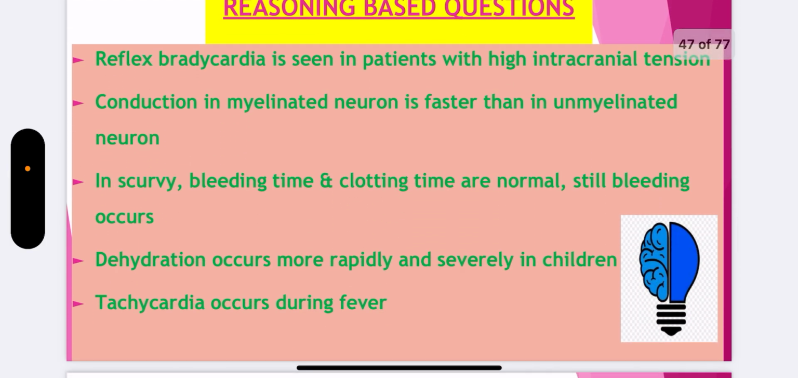Reflex bradycardia seen in the patients with high ICT. Conduction in myelinated neurons is faster than in unmyelinated ones. In scurvy, BT and CT are normal, still bleeding occurs. Tachycardia occurs more rapidly, severely in children. Tachycardia occurs during fever.